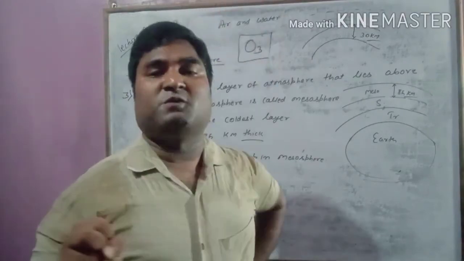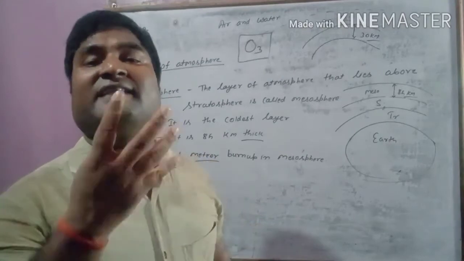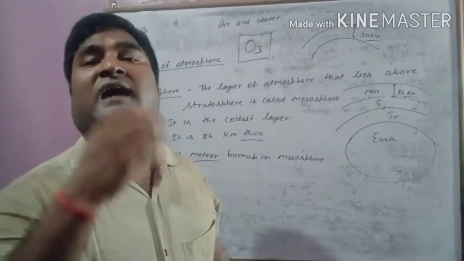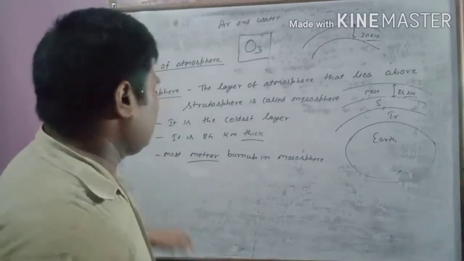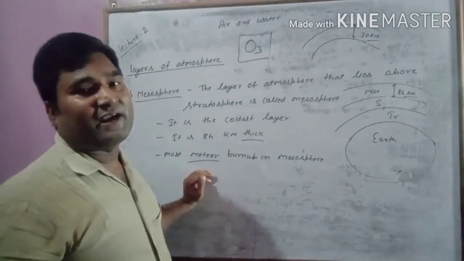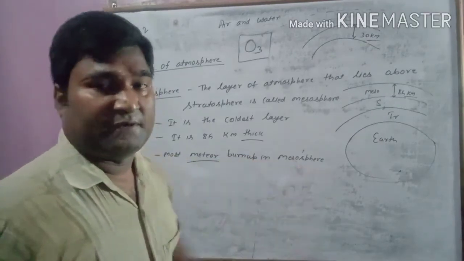When it enters into our atmosphere, due to friction with the air, it becomes hot and burns up. So most meteors that enter into our atmosphere burn up in the mesosphere.